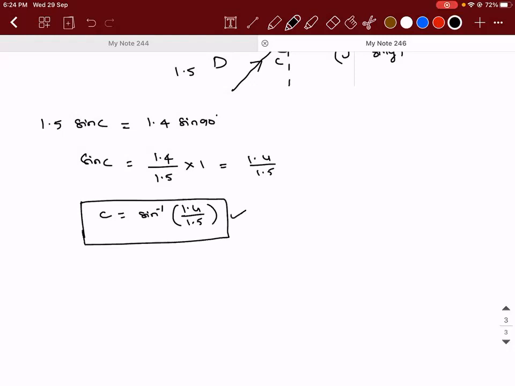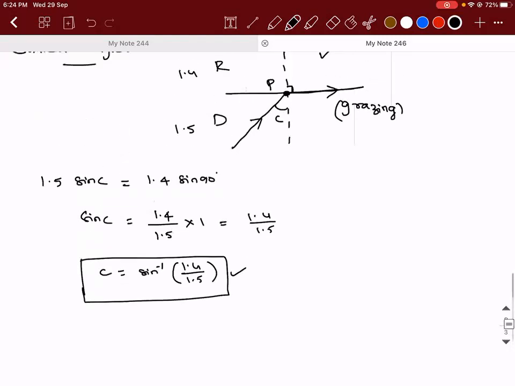The last question to you is, what if I increase the angle in the denser medium beyond the critical angle? Then total internal reflection will happen, sir. Perfect. You can go on mute. Okay, sir. Thank you, sir. So total internal reflection will take place. Correct.